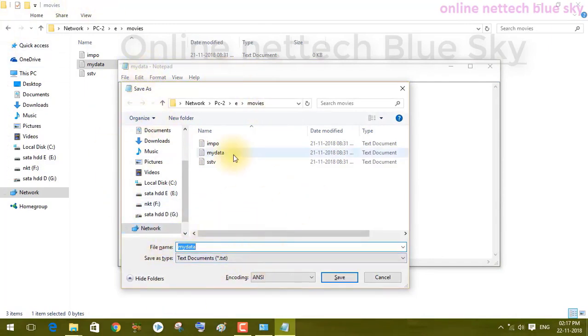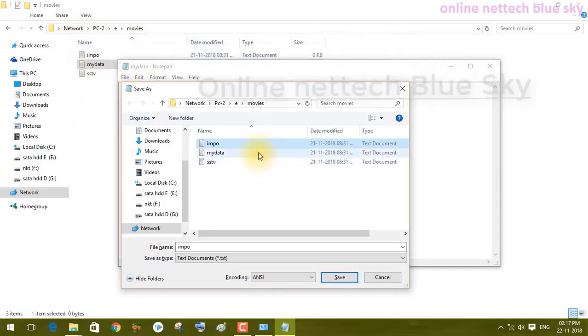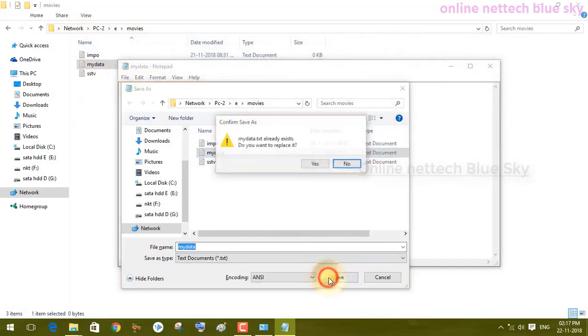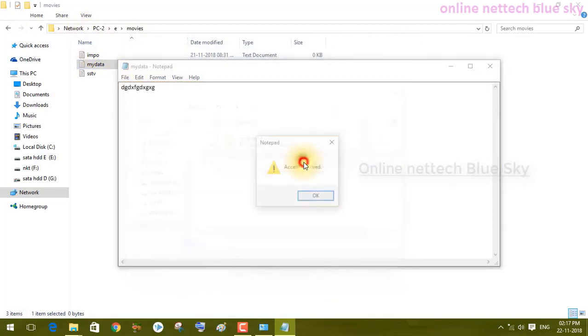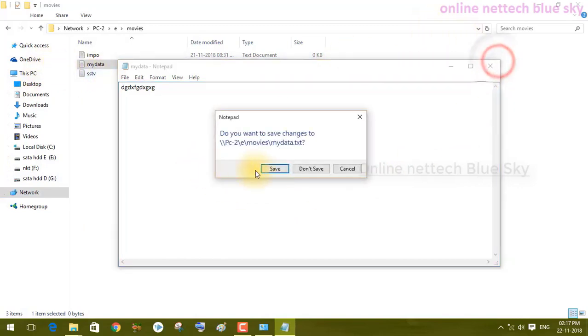You can see just here, I'm showing you this is because another computer already created this file. So how can the company use this type of system here? This time I just save, and you can see I will show you "access denied." Access denied means this does not give me permission on this network.